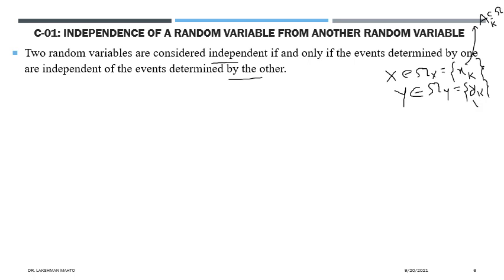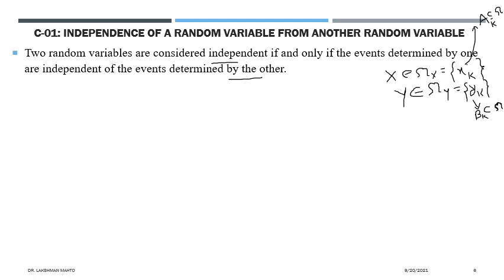And Y also introduces another event, call it Bk, another event in the same sample space. We see the commonness between X and Y: both map back to the same sample space, because both are associated with the same experiment, so the sample space is not going to change.